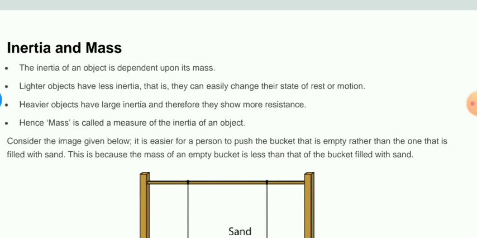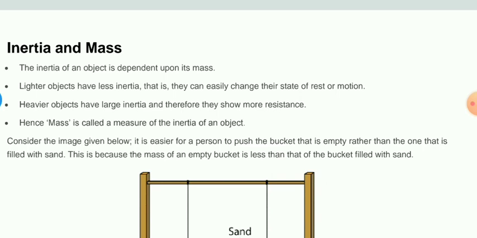Earlier you have gone through the definition of mass, that mass is the amount of matter contained in an object. Means in an object, what is the amount of matter in it, that is mass. And what we studied in the previous part about inertia is the tendency of an object to resist any change in its state, irrespective of its state, whether it may be rest or of uniform motion in a straight line. So here we'll discuss the relation between mass and inertia.